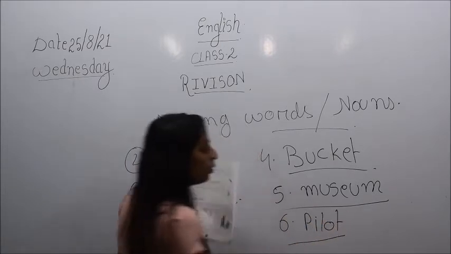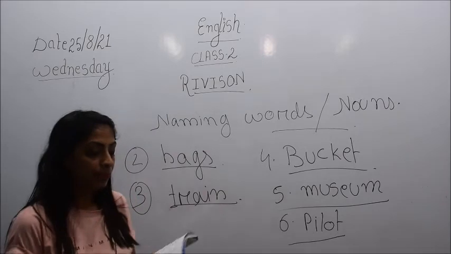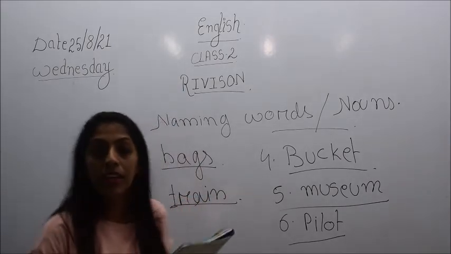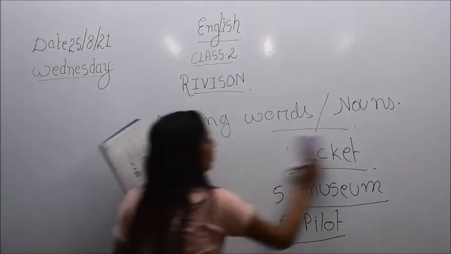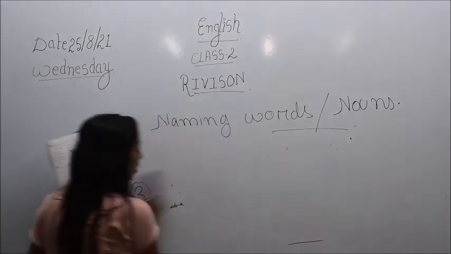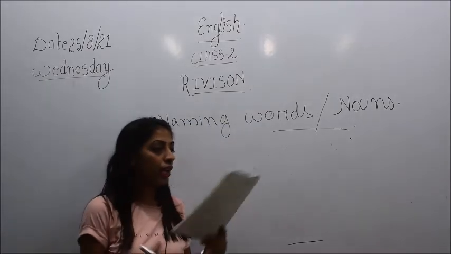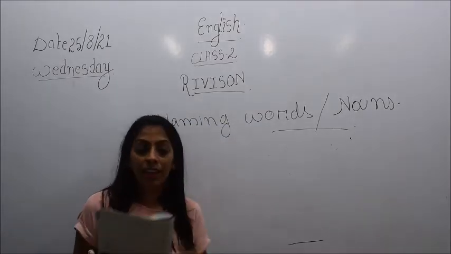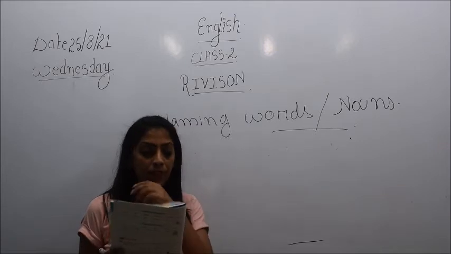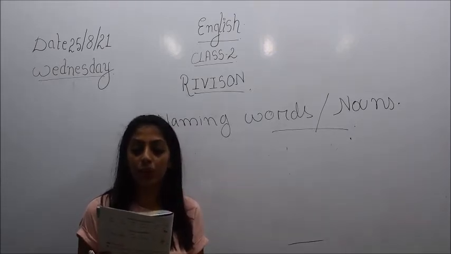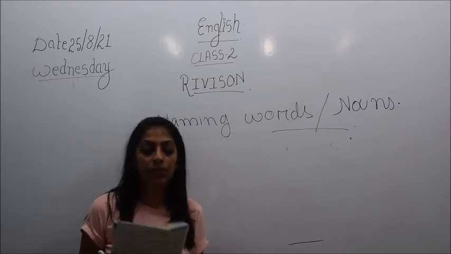Okay children, so we will see next what is given in the next exercise. All of you take out page number 3. Here, in page number 3, another exercise has been given, and what it is saying is: circle the words in each group that are not naming words. One has been done for you.